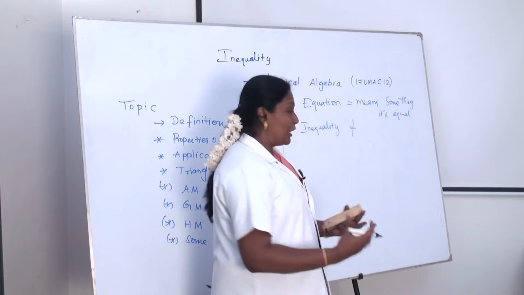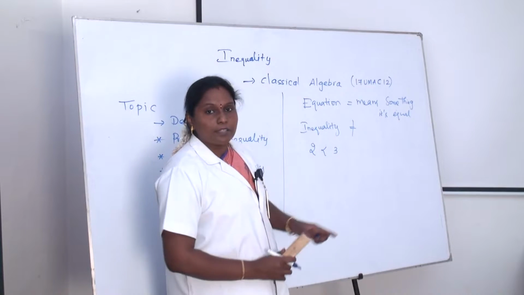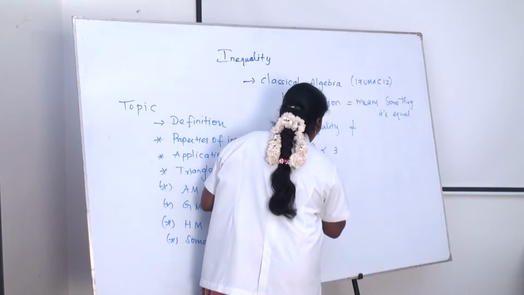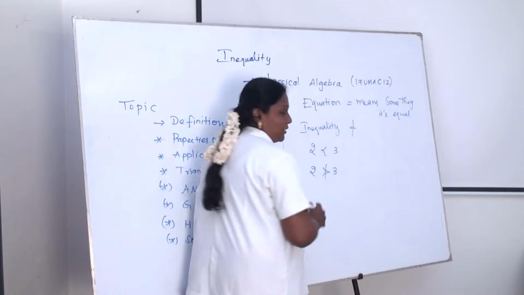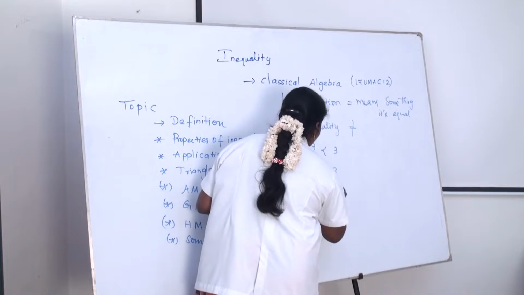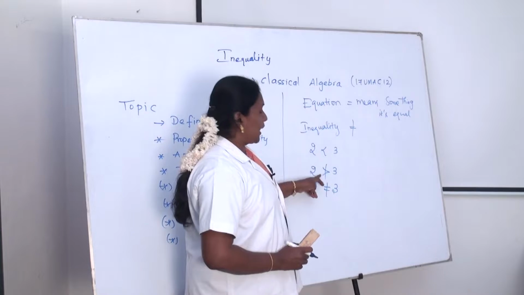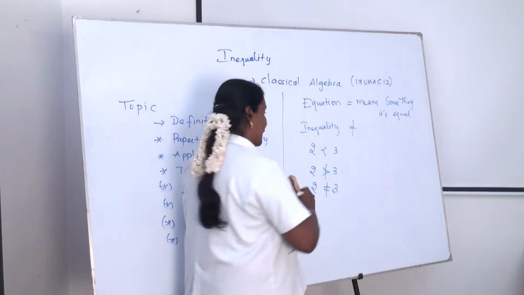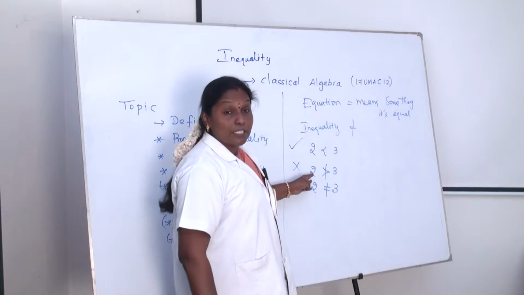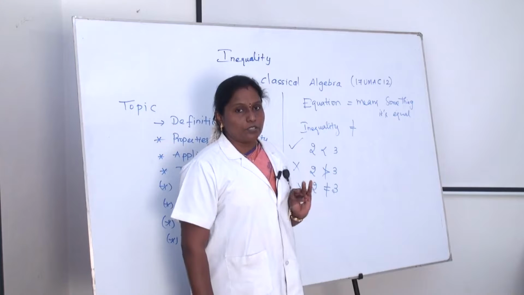Already well known that 2 is less than 3. This one is correct. 2 is less than 3. 2 is not greater than 3. Same as 2 is not equal to 3. These are the inequalities. The first one is incorrect. Another two: 2 is not greater than or equal to 3, and 2 is not equal to 3.